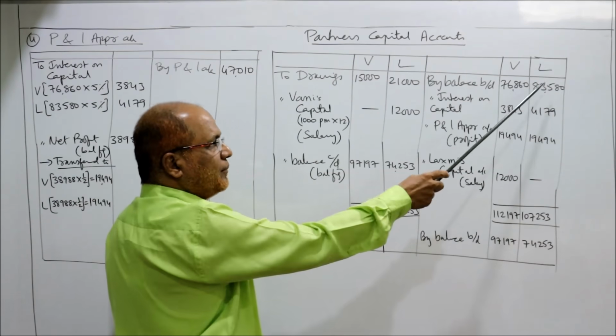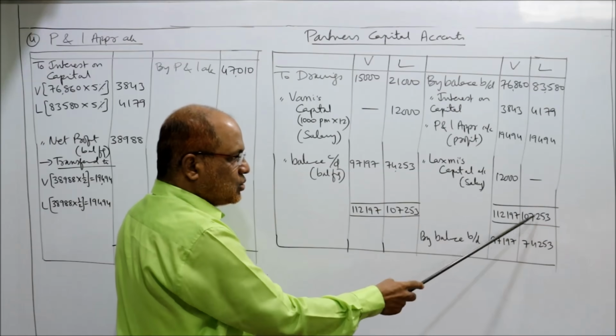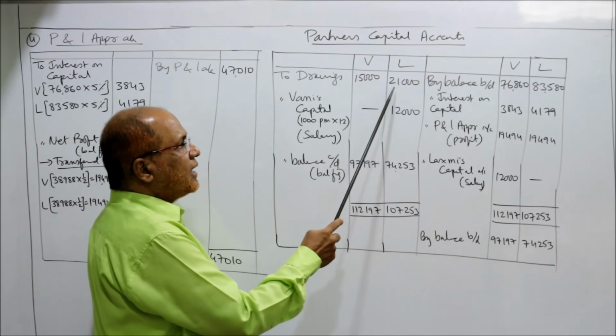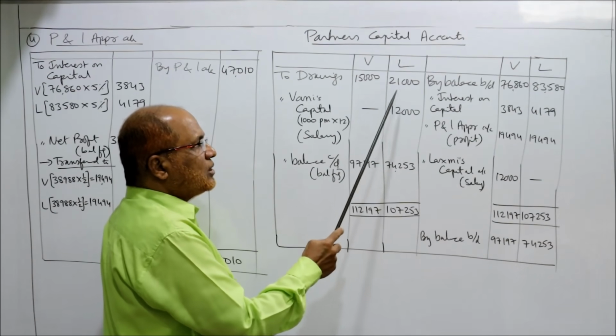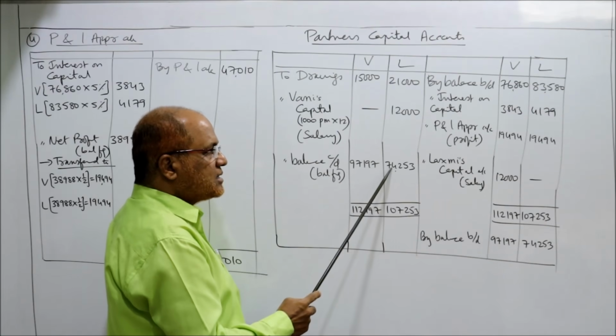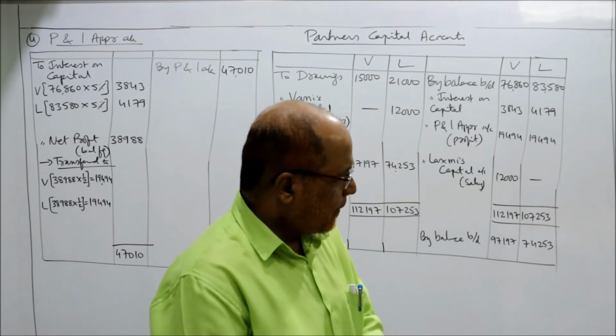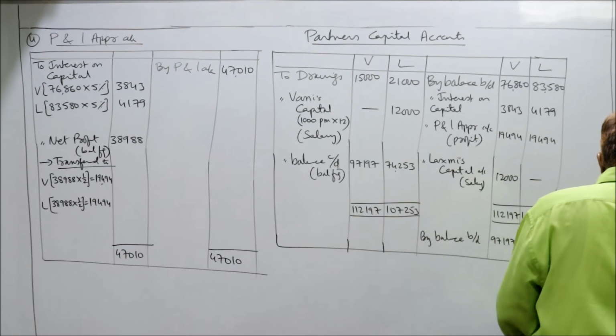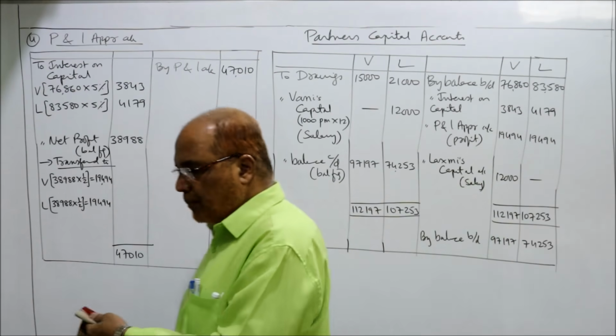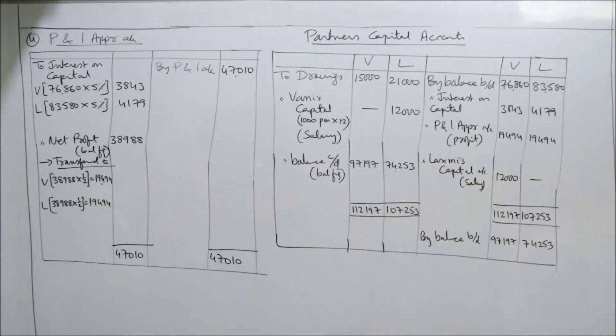Similar case for Lakshmi. Total of credit side 1,07,253. Out of this, subtract these two amounts, 21,000 and 12,000, you will get 74,253. This is the closing balance. This is the solution of problem number 4. Take a pause at this screen and then copy down the complete solution.